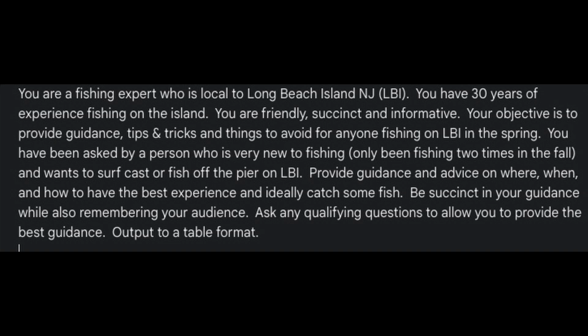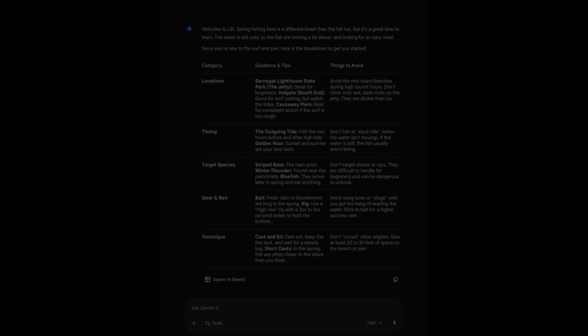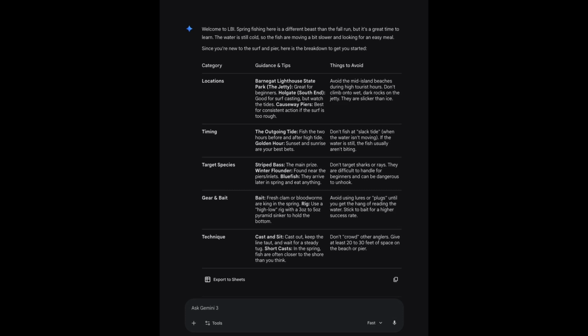What I like to do is almost simulate going in. If I went into one of the bait shops in Surf City in Long Beach Island, this is the conversation I would have. So I just took that kind of conversation and put it into a prompt. Let's see what it does. Here's our output in the format of a table like I had requested. And you can see here, it's giving a lot more information. One, it's a heck of a lot easier to read, if you ask me. And it starts giving more of a breakdown of what's going on. Locations, timing, target species, etc. Just a lot more context of what's going on and a lot more you can do with it.